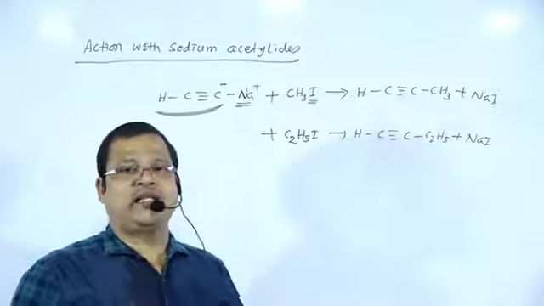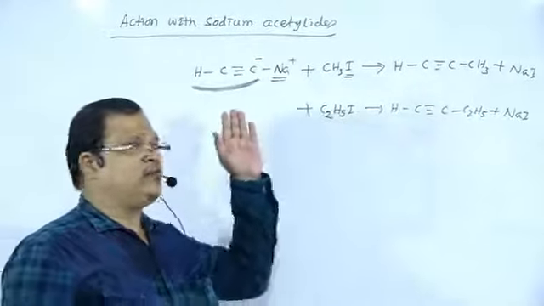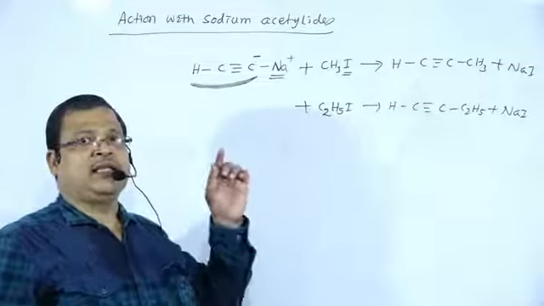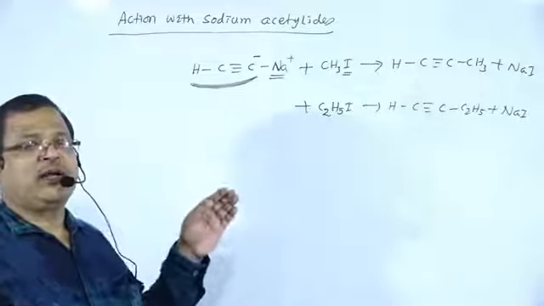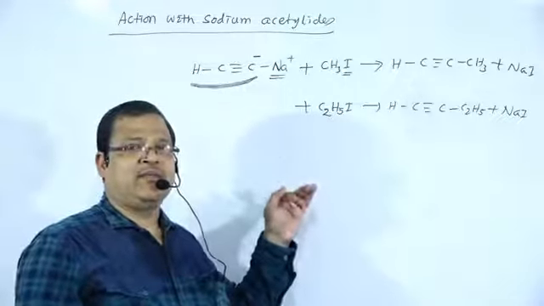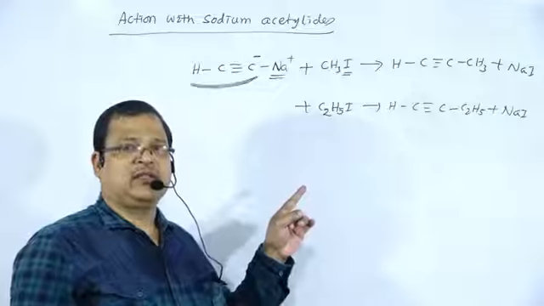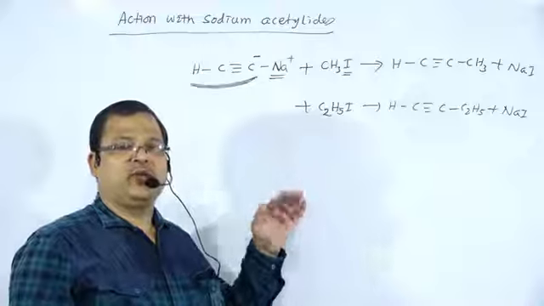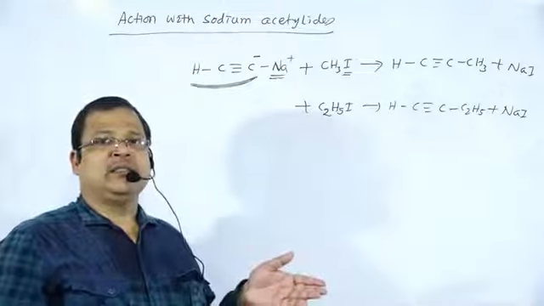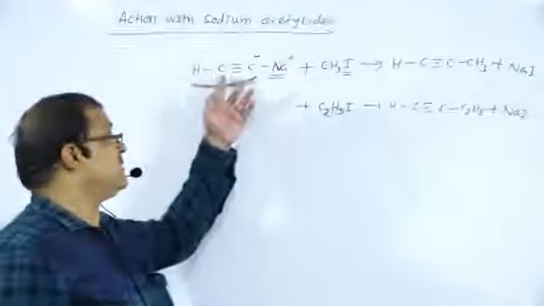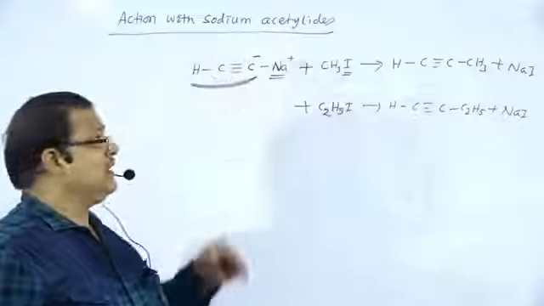We have already discussed the mechanism, and these are a few examples where the nucleophilic substitution reaction takes place: the X part, that is the halogen part of the alkyl halide, is replaced by OH minus, SH minus, CN minus, NO2 minus, ONO minus, OR minus, RCO minus, or in this case ammonia, or CH≡C minus.